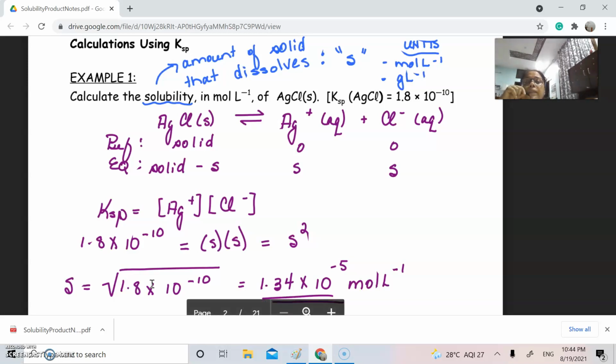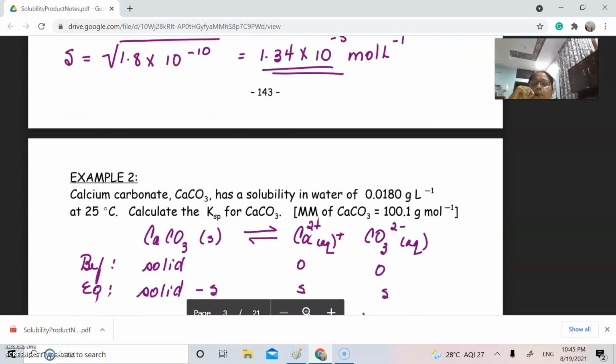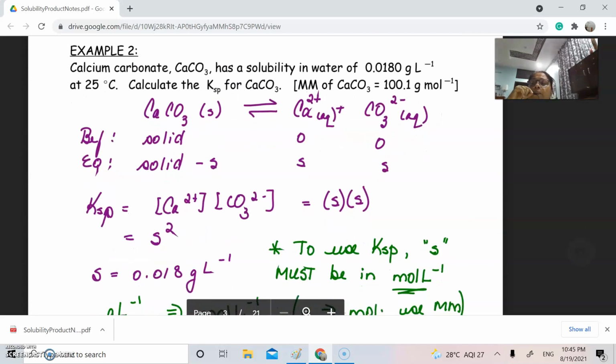Now KSP is given, it is 1.8 into 10 to the power minus 10. So put it here, this will be 1.8 into 10 to the power minus 10, and this is equal to the solubility of silver, which is S, times the solubility of chloride, which is S, that means S square. So S square is equal to 1.8 into 10 to the power minus 10. Therefore, S will be the square root of this, and the actual solubility will be 1.34 into 10 to the power minus 5. So this is the first problem. Then you go for the second one.